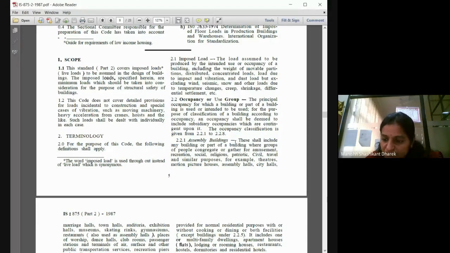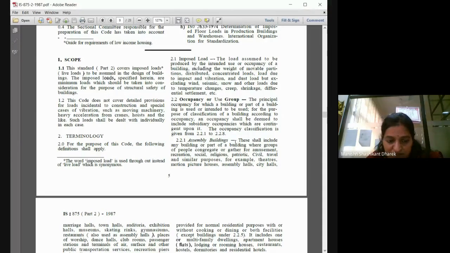A public building, let us take a registration office or other government offices, is separate. School building is separate. Commercial building load is designed separately. Industrial structure load is considered separately.